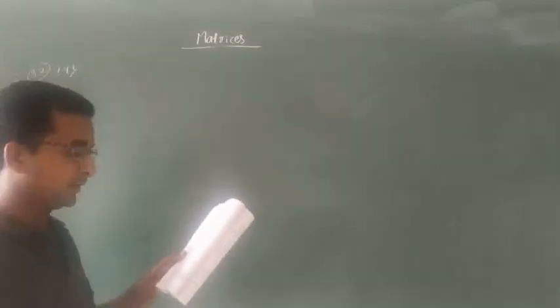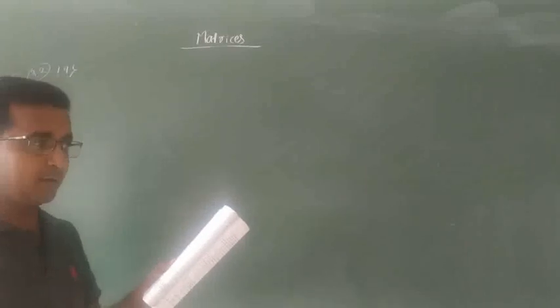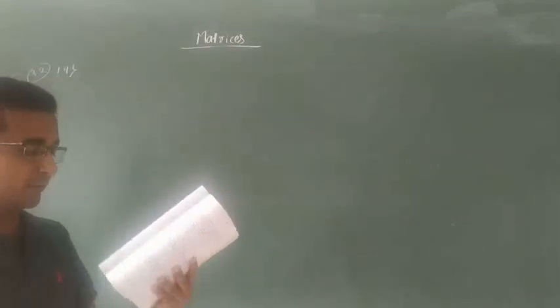What have they given? A trust fund has 30,000 rupees that must be invested into two different types of bonds. So they are going to invest 30,000 rupees into two types of bonds. The first bond pays 5% interest per year and the second bond pays 7% interest per year. So they have taken 30,000 rupees and split it into two types.